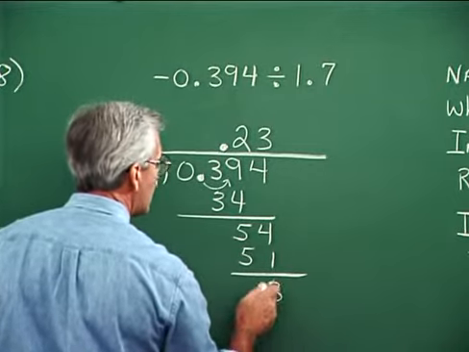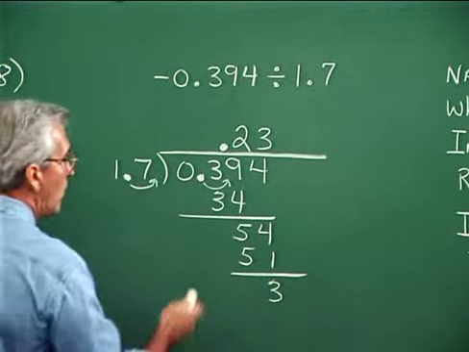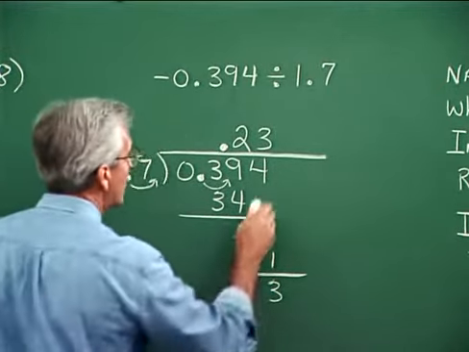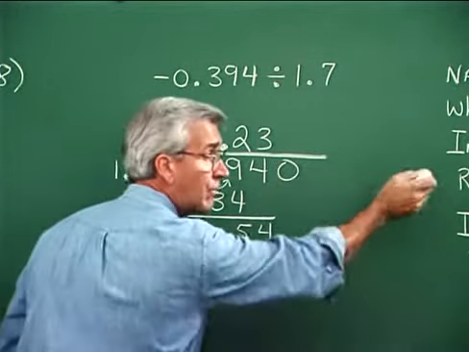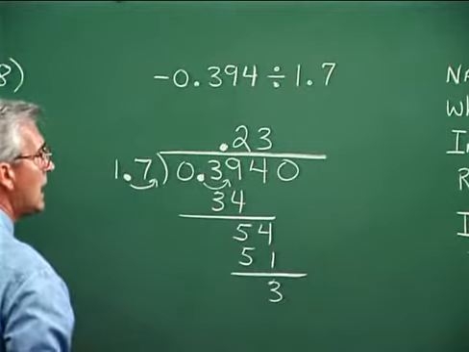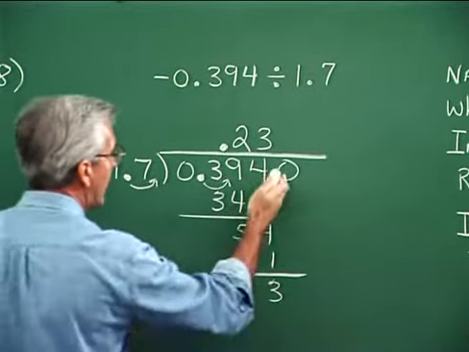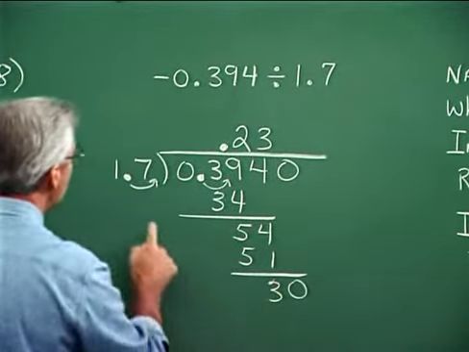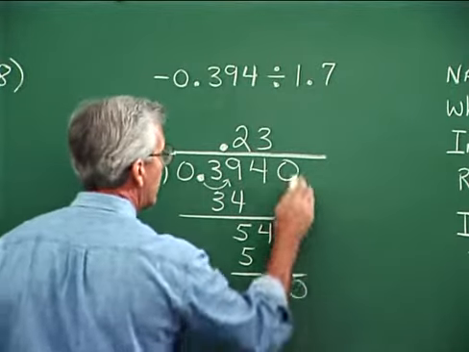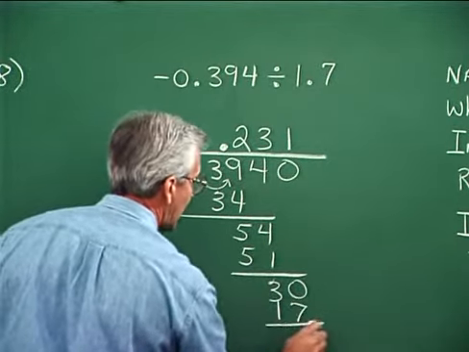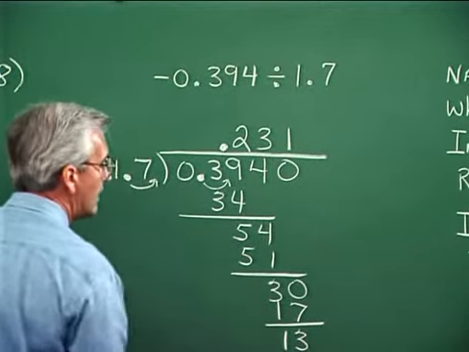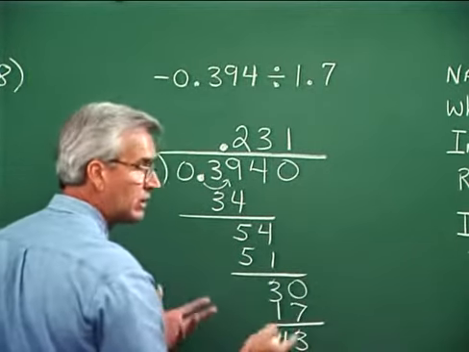Subtract, we get 3. And now if we want to continue the division process, that's easy enough to do. We just tack on a 0 or 2 or 3 or 4 or however far we want to go and continue to divide. Now if I add another 0, I bring it down here and I say 17 goes into 30 one time. 1 times 17 is 17. Subtract, I get 13. And then I could bring down another 0 and continue.